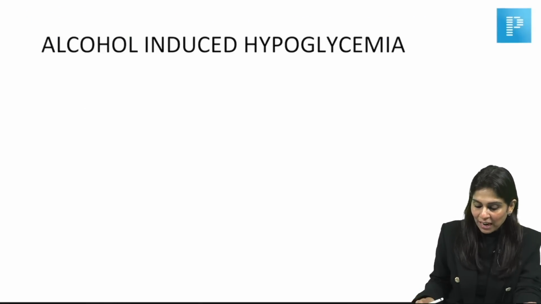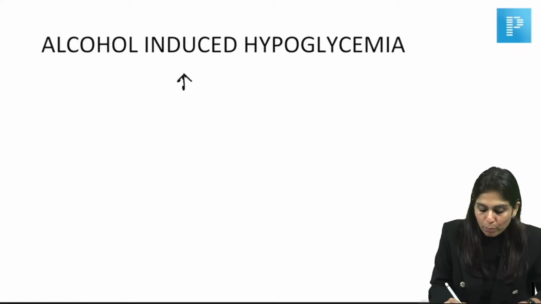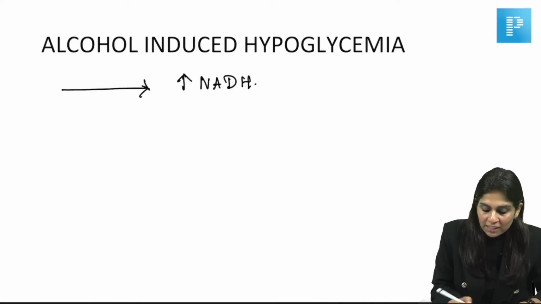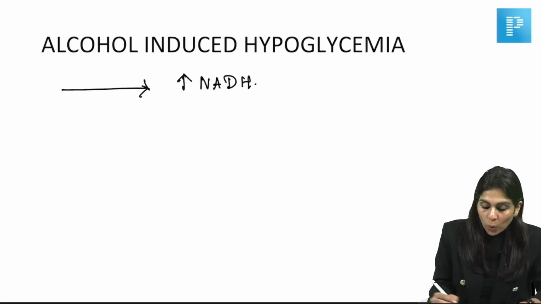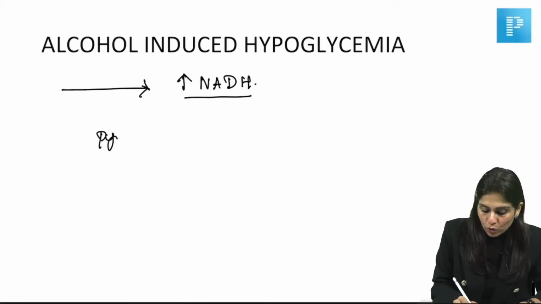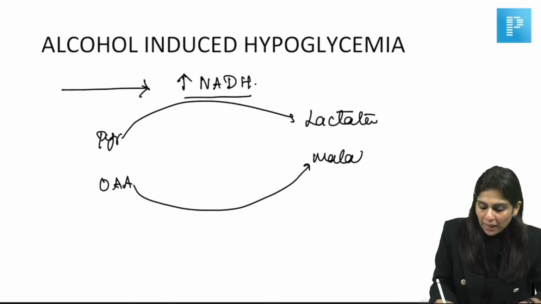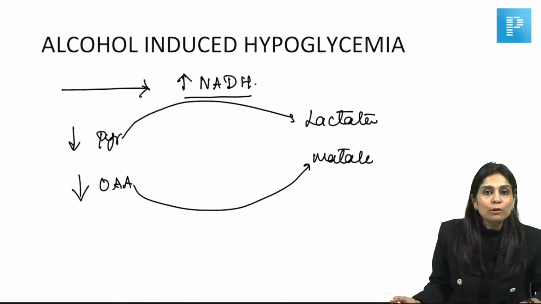And the reason is whenever alcohol gets metabolized, it forms an aldehyde and then it forms an acid. And both these reactions are done by alcohol dehydrogenase and aldehyde dehydrogenase. Both these enzymes generate NADH. So please remember, the metabolic status of a chronic alcoholic is that of high NADH-NAD ratio. Whenever there is high NADH-NAD ratio, pyruvate will get converted to lactate. Not just that, oxaloacetate will get converted to malate. So a chronic alcoholic always has low pyruvate and low oxaloacetate.